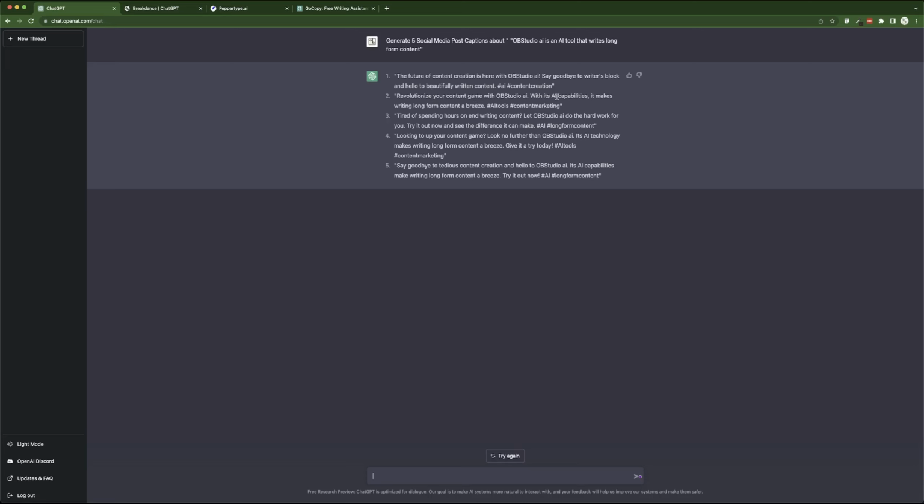With its AI capabilities, it makes writing long-form content a breeze. AI tools, content marketing. Tired of spending hours writing content? Let OB Studio AI do the hard work for you. Try it out now and see the difference it can make. So as you can see, everything that is given out is perfectly aligned to what we actually asked.